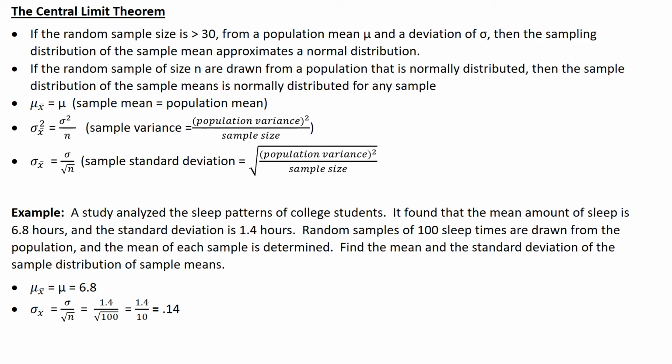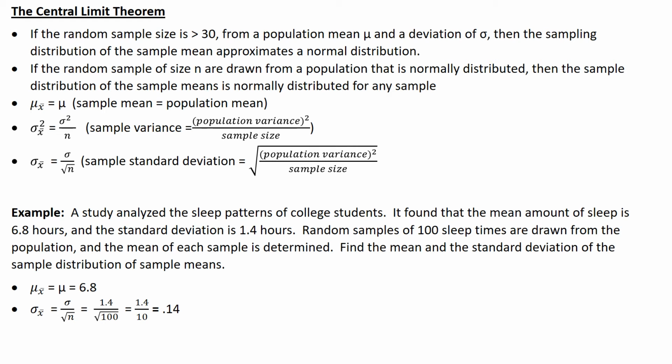Mu sub x, that's the sample mean, equals mu, the population mean. Sigma squared sub x, that's the sample variance, equals the population variance divided by the number of samples. And ultimately what we're really looking for is the sample deviation. So sample deviation equals the population deviation divided by the square root of the number of samples.